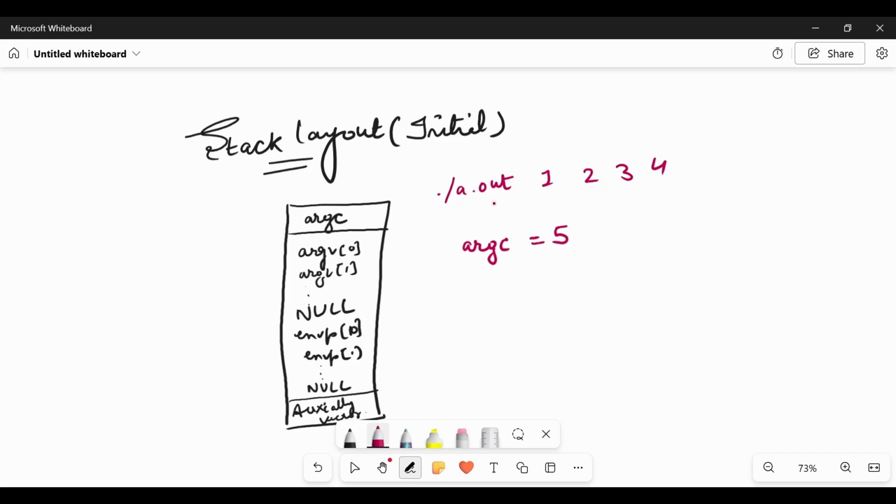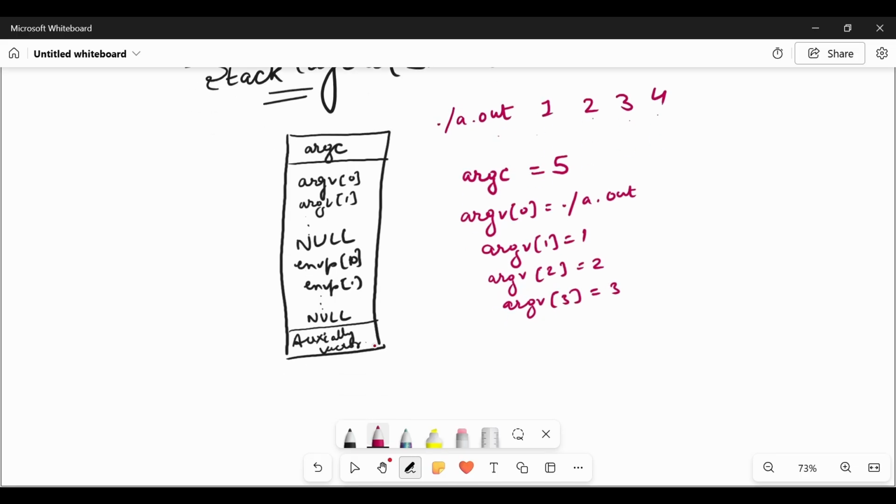So total 5 things are going there, 1 2 3 4 5, and argv is like argv 0 is ./a.out, argv 1 is 1, argv 2 is 2, argv 3 is 3, and so on till the time null is reached, the end of this list.